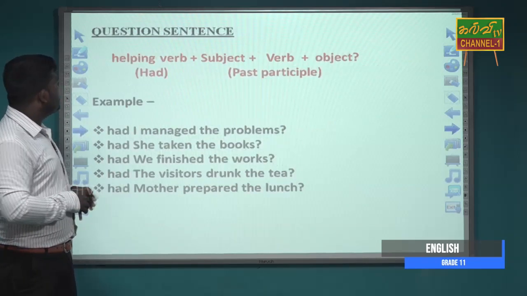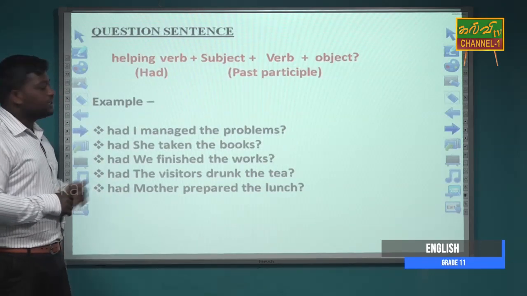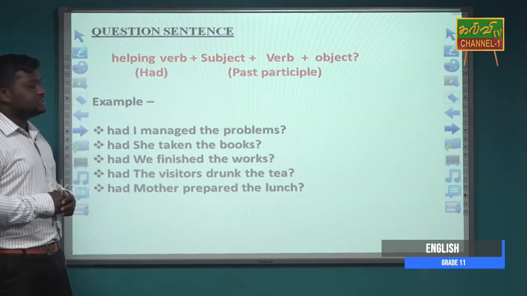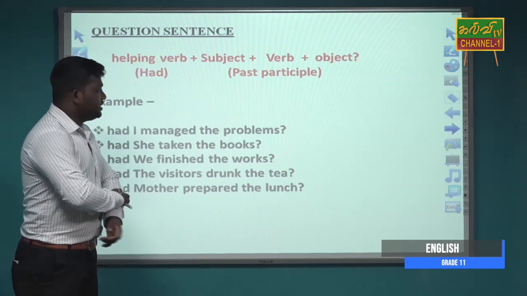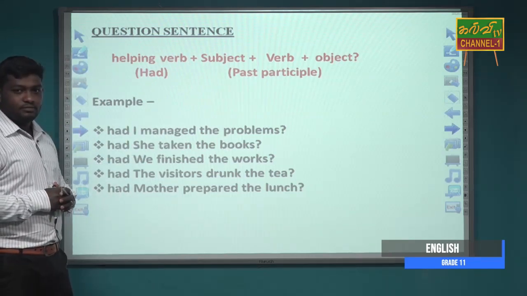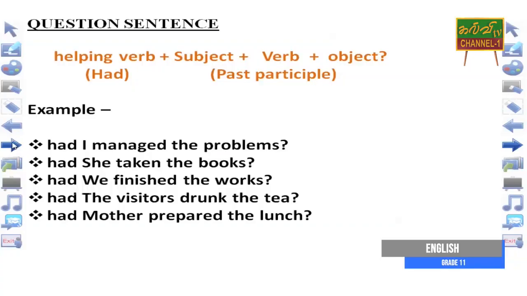And when you look at the question sentence structure, here we use had in front of the subject. The helping verb plus subject plus verb and object. The verb will be the past participle. And here we are using the helping verb in front of the subject. I told you in simple past also, in past continuous also, and past perfect, in every sentence, every tense, we are using the helping verb in front of the subject.